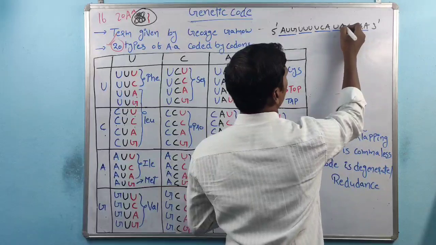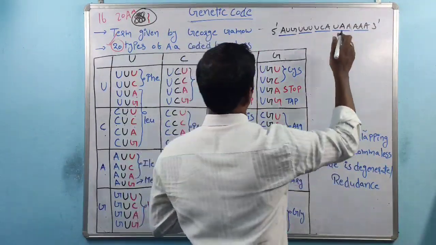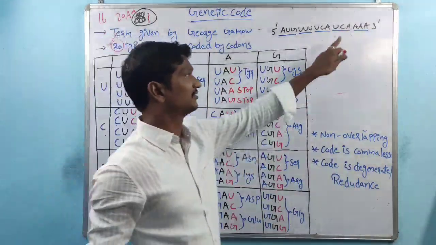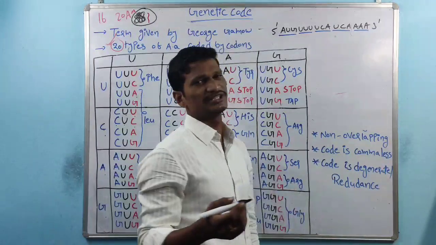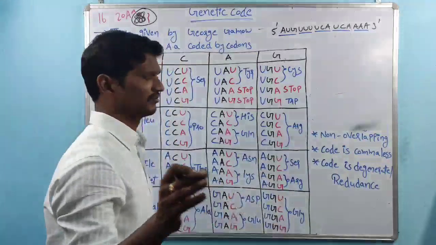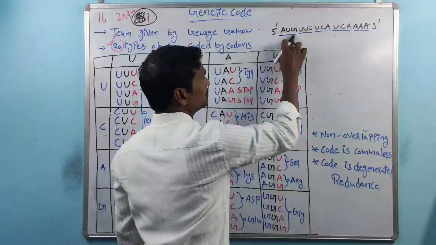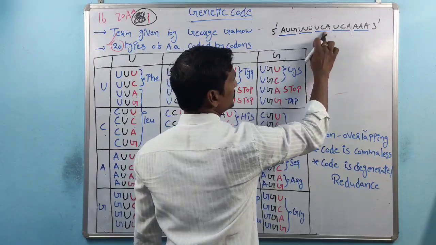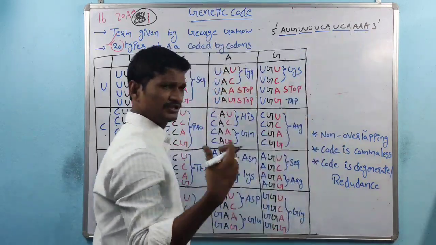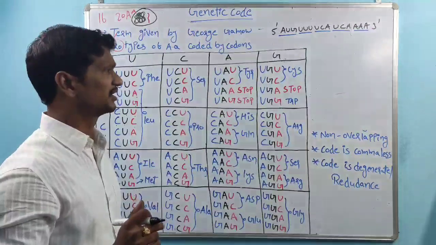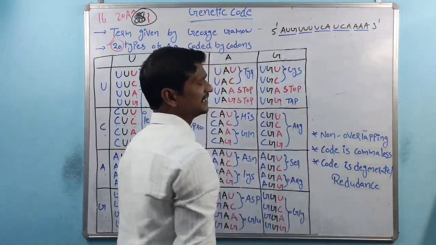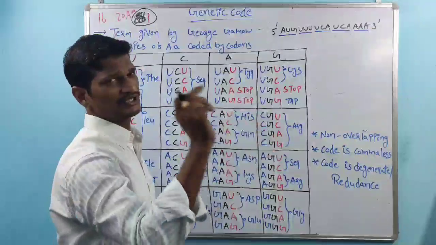So here UAA, not A. Here UAA, UAG, UGA, all these are stop codons; I'll explain what a stop codon is. See, AUG, UUU, UCA, UCA, AAA. Maybe the same codons are also repeated sometimes, right? That is one of the mRNA sequences.